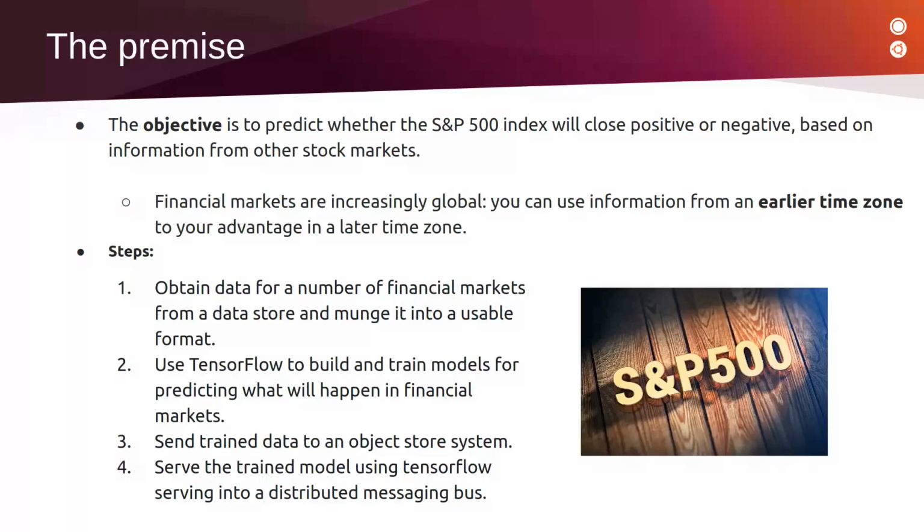To be able to construct this model and make it available for financial market services, for example, we will realize several steps. First of all, we will obtain data for a number of financial markets from a data store and munge it into a usable format. Then, we will use TensorFlow to build and train models for predicting what will happen in financial markets. Then, we will send trained data to an object store system. Finally, we will serve the trained model using TensorFlow serving into a distributed messaging bus.